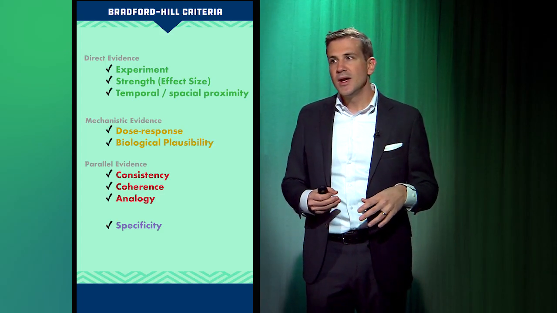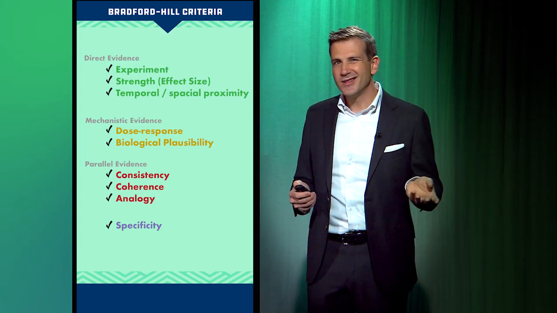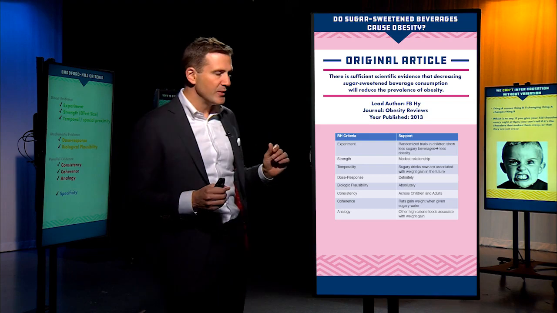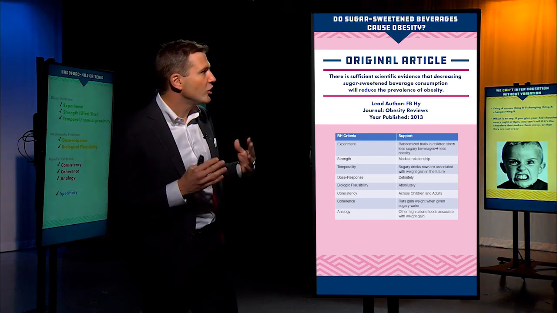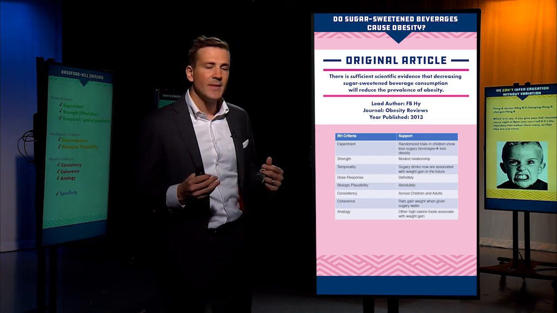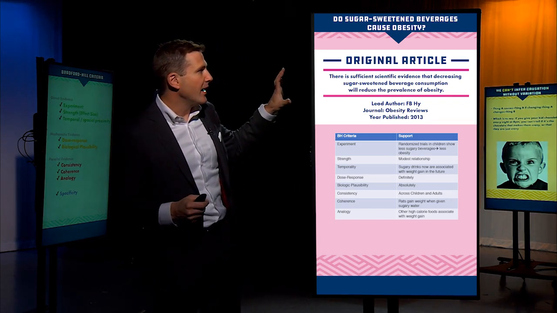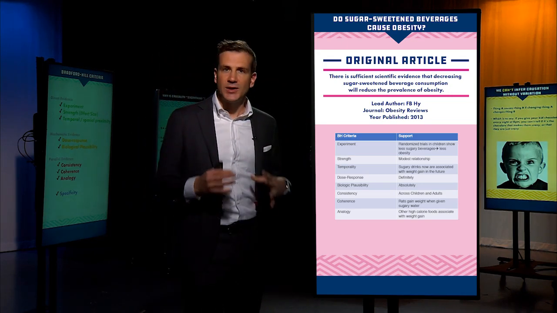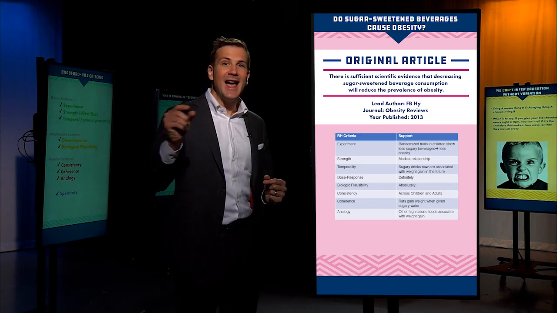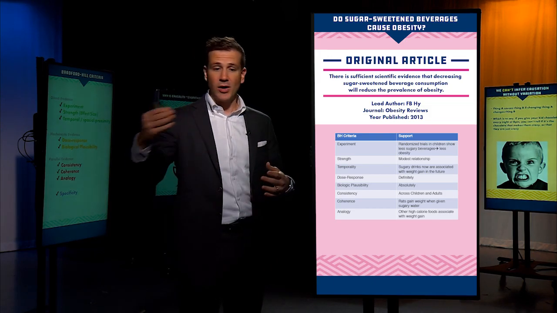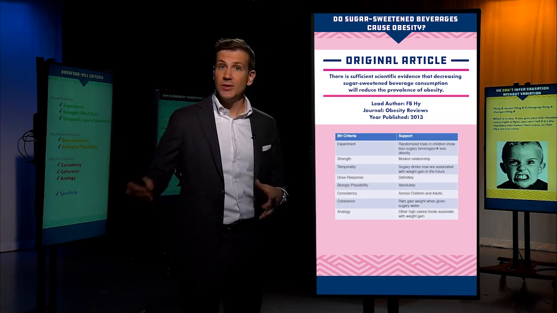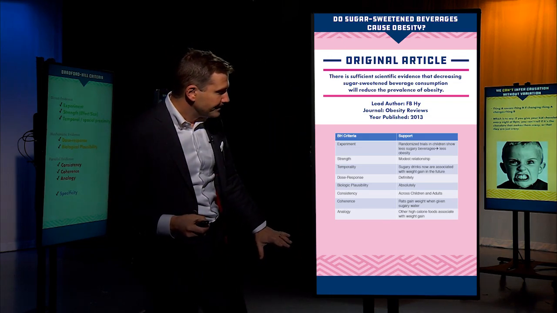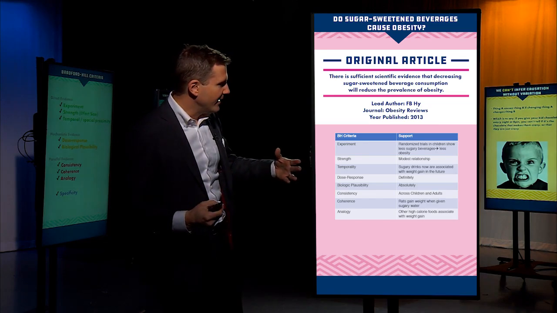Let's take it through to an actual study and see if we can assess causality. So this was a nice review article that was making an argument that sugar-sweetened beverage consumption causes obesity. They write, there's sufficient evidence that decreasing sugar-sweetened beverage consumption will reduce the prevalence of obesity. See that? So if you argue causality, then you can say, well, if sugar-sweetened beverages cause obesity, then reducing sugar-sweetened beverages should reduce obesity. That's the power. And this study actually went through all the Bradford Hill criteria and assessed causality on those bases.